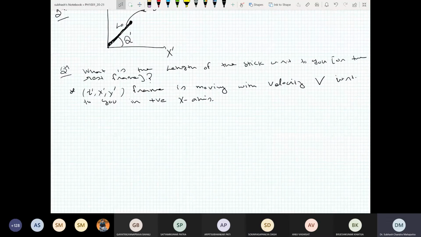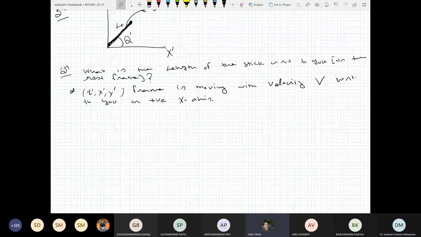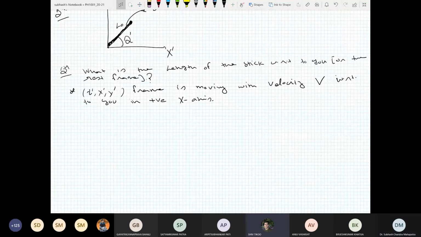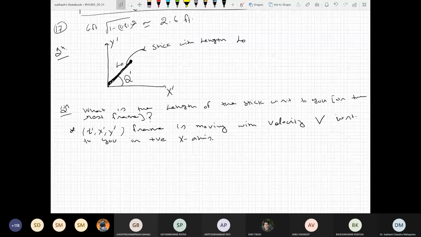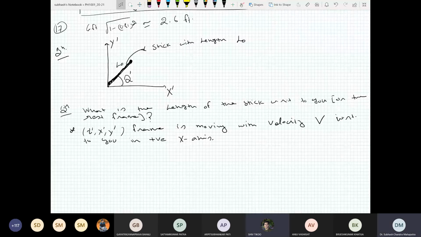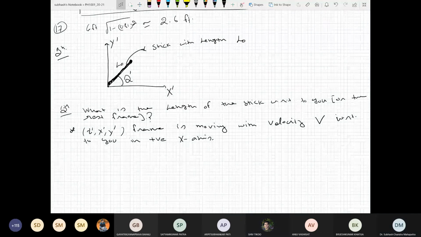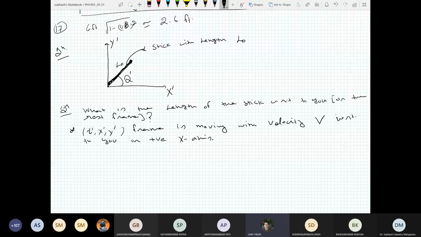In the question that we just solved, we will be taking the cos component of the L naught. Why does the length contraction take place for the cos component?